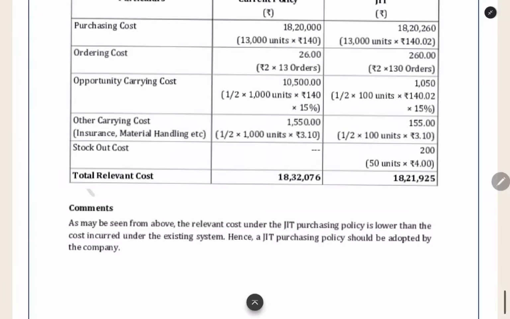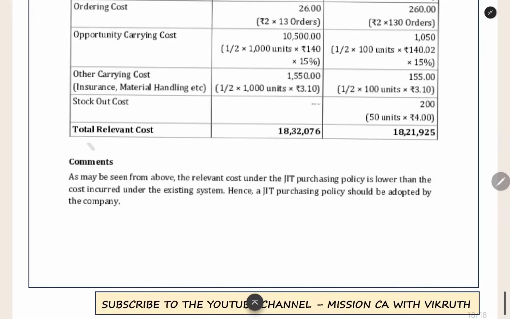And then other carrying costs, insurance, material handling, those expenses, that also for the average inventory you can take. This other cost they have given per annum, so you can take it directly: average inventory into carrying cost per annum. Then stock out cost. There is no stock out in the current situation. In JIT, total 50 units stock out. For 1 unit, 4 rupees is the rush order cost.